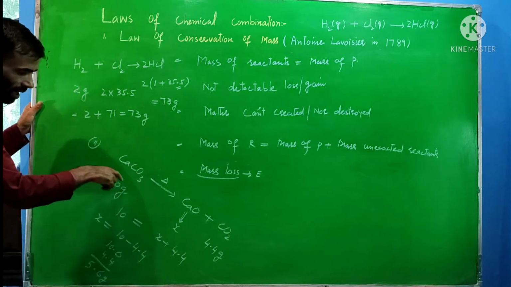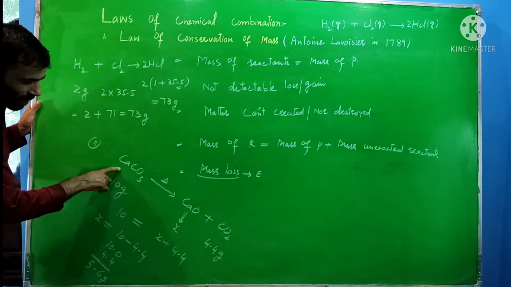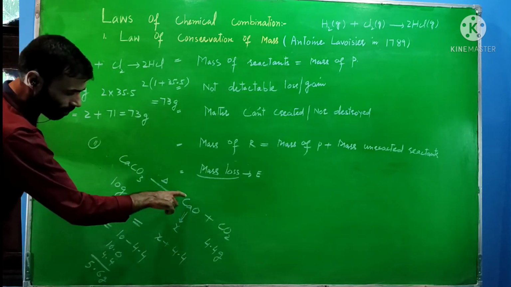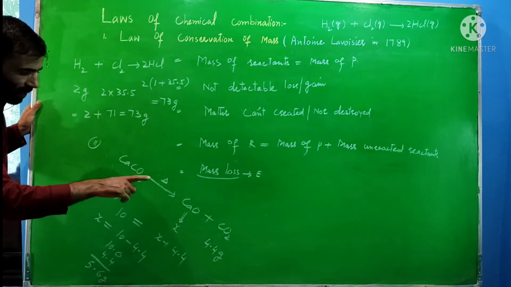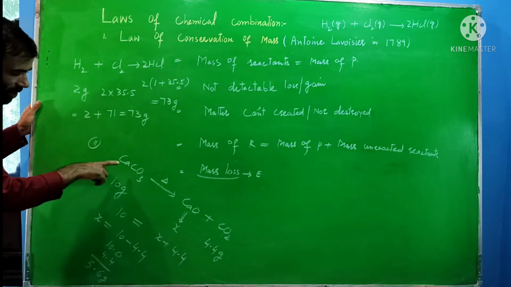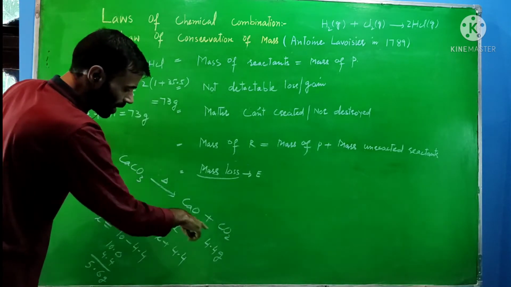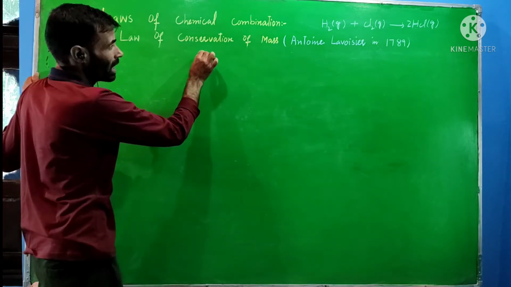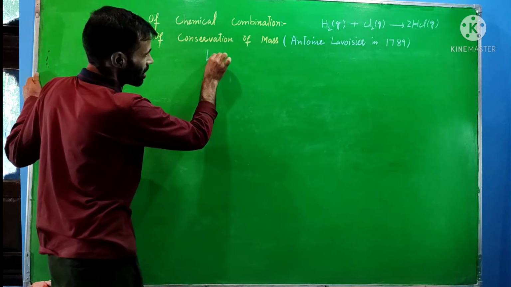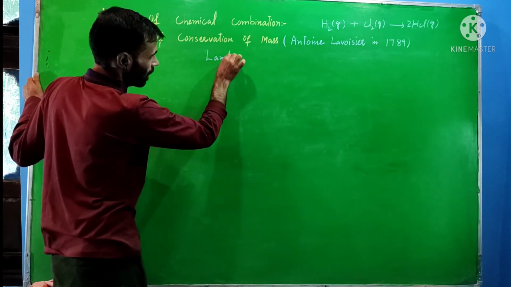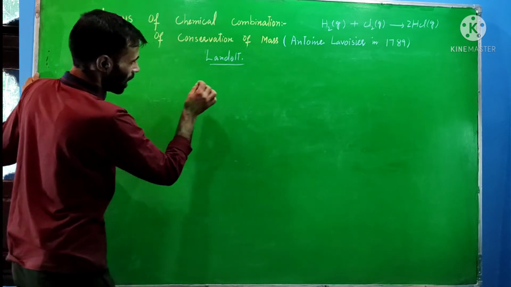So within this reaction we have calculated the mass of this one, when this one and this one are given, by applying this law, the law of conservation of mass. Within this reaction again we say that the mass of reactants is equal to the mass of products. This law of conservation of mass was tested by Landolt in a tube that we call Landolt's tube.